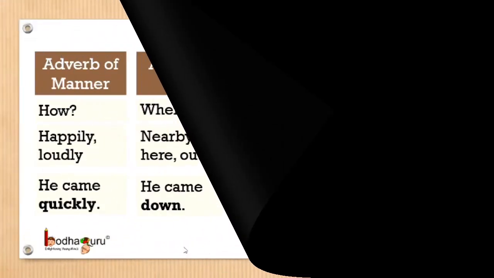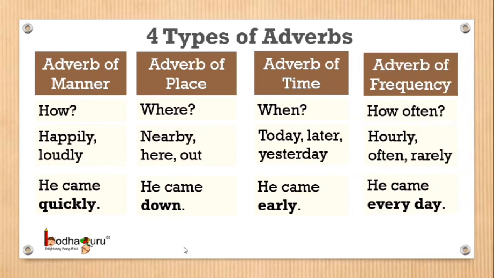To summarize again what we learned, the four types of adverbs, that is adverb of manner, telling how, adverb of place specifying where, adverb of time specifying when, and adverb of frequency specifying how often or how frequently.